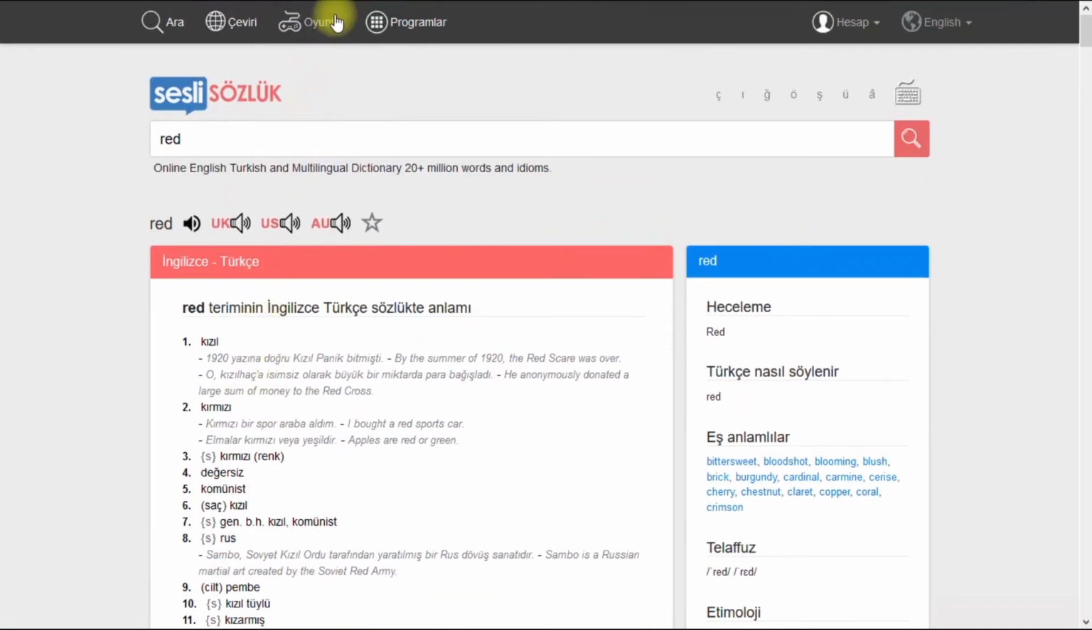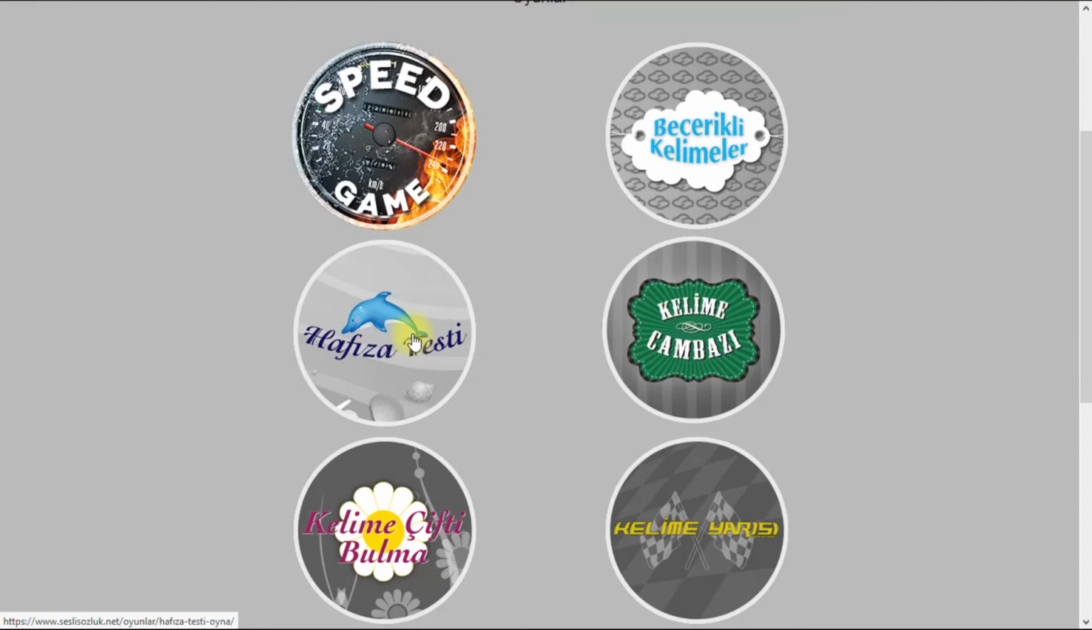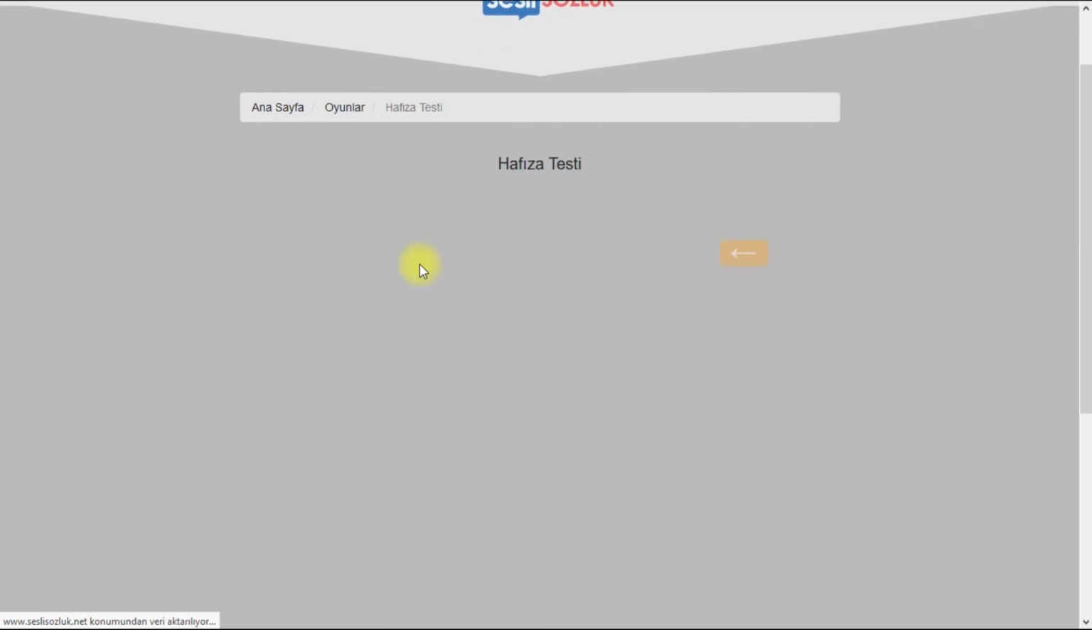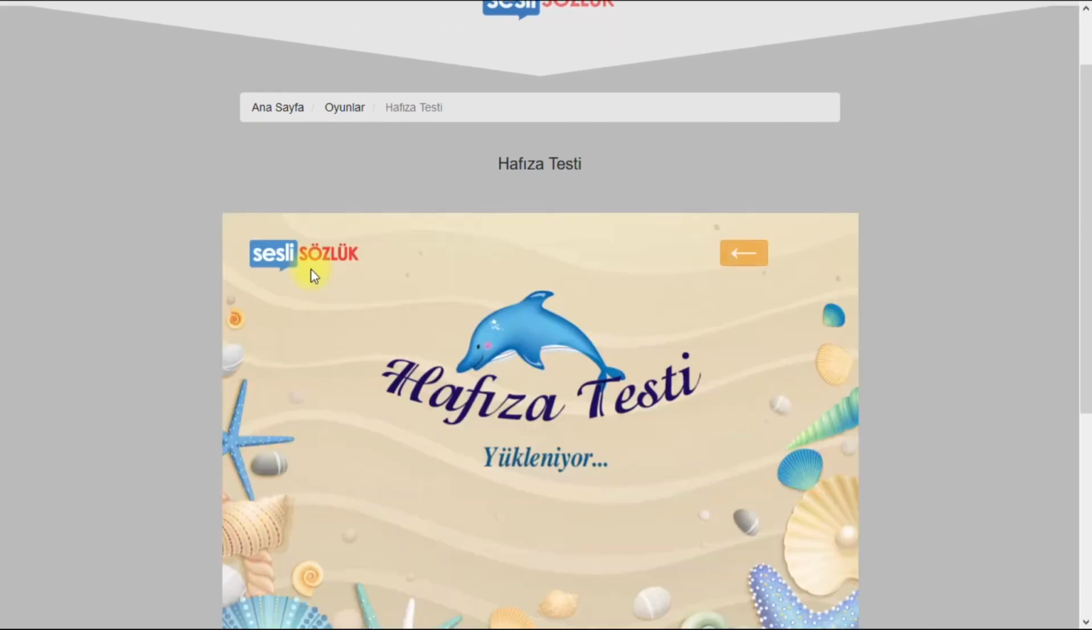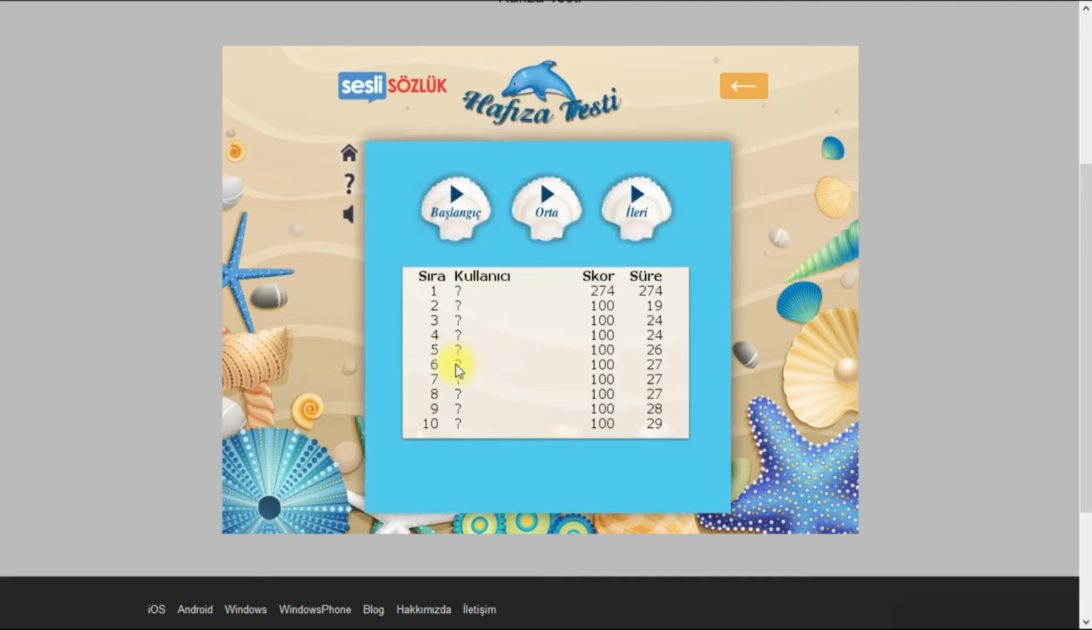Here on the top you can see a gamepad icon, and if you click there you can reach the games. Let's try this hafıza testi. Hafıza testi means memory test, by the way. And what do we do here? I don't remember at all because it was a long time ago. I don't even remember if there was such a game. But I remember there was Hangman, and I liked it a lot.